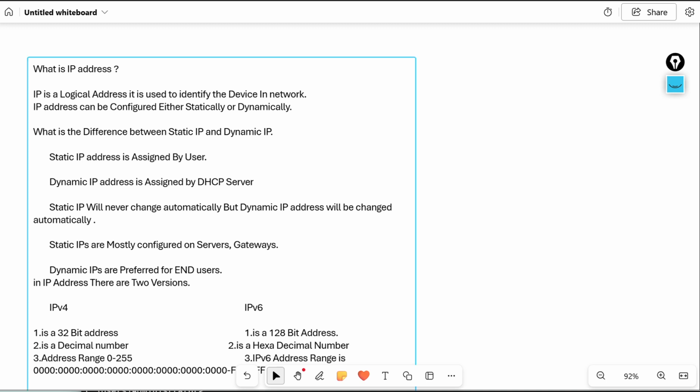Static IP is always configured on servers. Remember this point. For the servers, we always configure static IP and gateways also. Dynamic IP is always used in end user systems, normal employee systems in an organization.